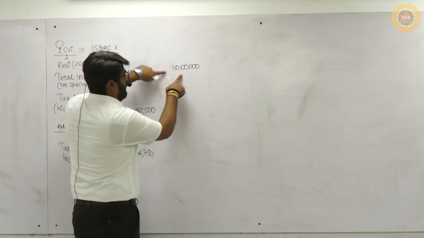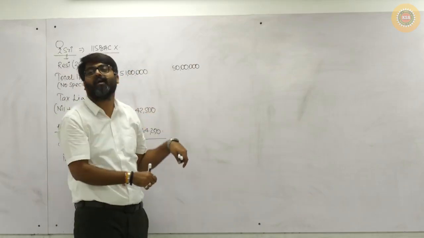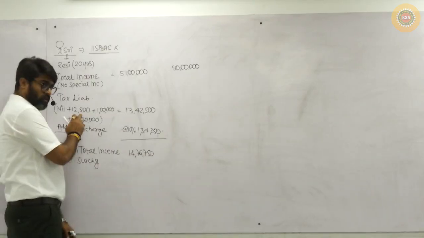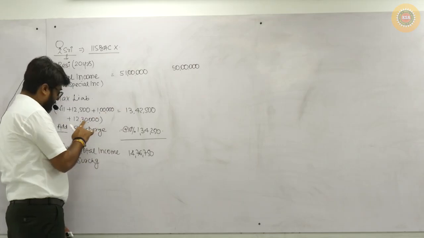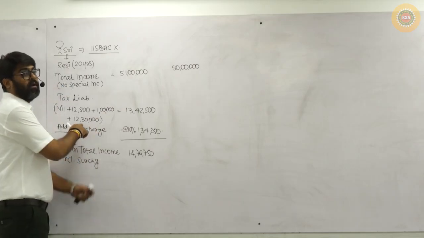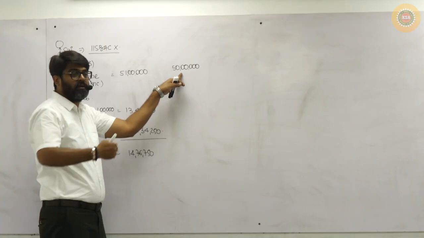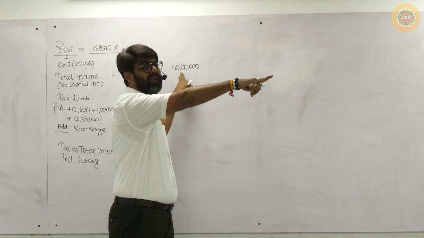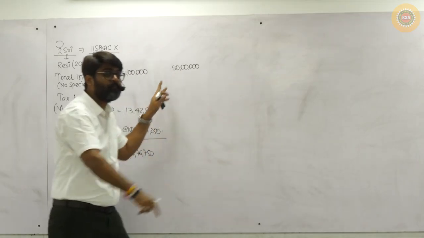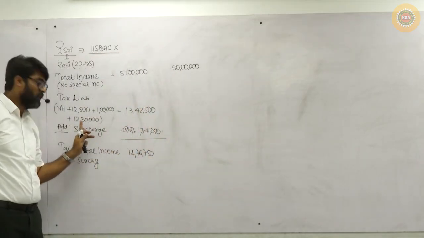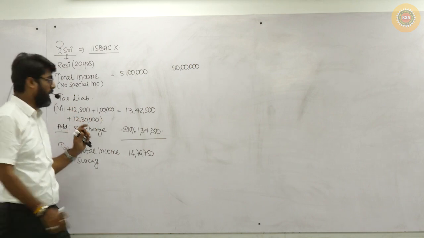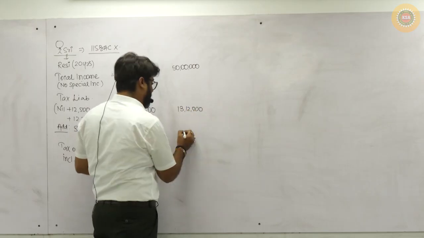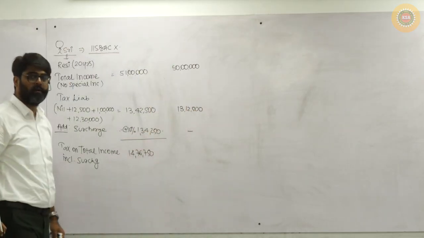But definitely she would have paid tax. How much? Nil plus 12,500 plus 1 lakh plus 12 lakhs, because in 50 lakhs, anything over and above 10 lakhs is 40 lakhs, and on that 40 lakhs, 30% will be 12 lakhs only. So she would have paid 13,12,500, and definitely no surcharge.